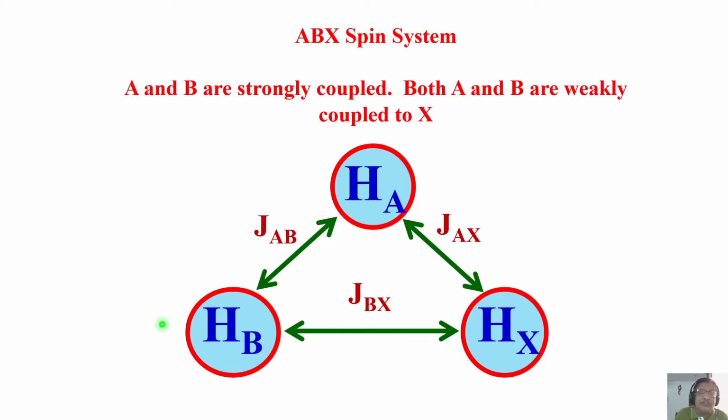Now I come across a situation after the AMX, that is, two of them are strongly coupled and both of them together are weakly coupled to X. This is called the ABX spin system. Remember, A and B are strongly coupled.